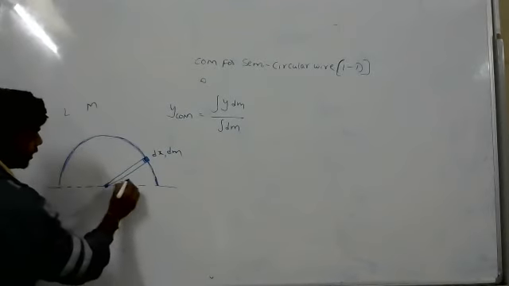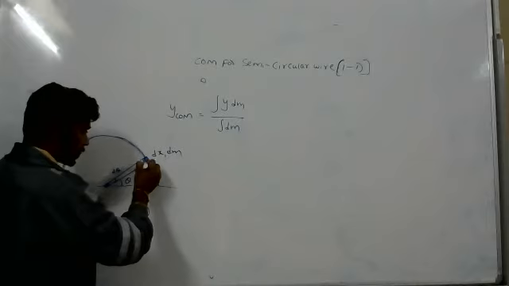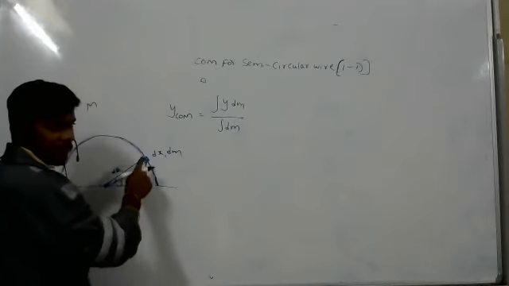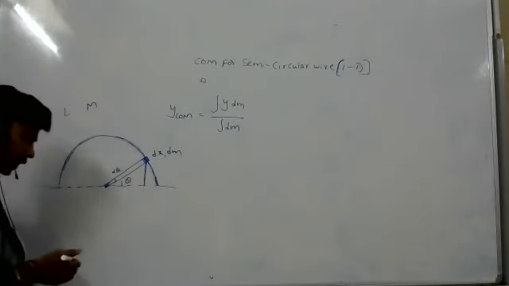Now it is theta and it is d theta. Now mass is here, not only here, everywhere mass is there. So the y distance will change every time. If we draw one line here, it is along the y direction, perpendicular.